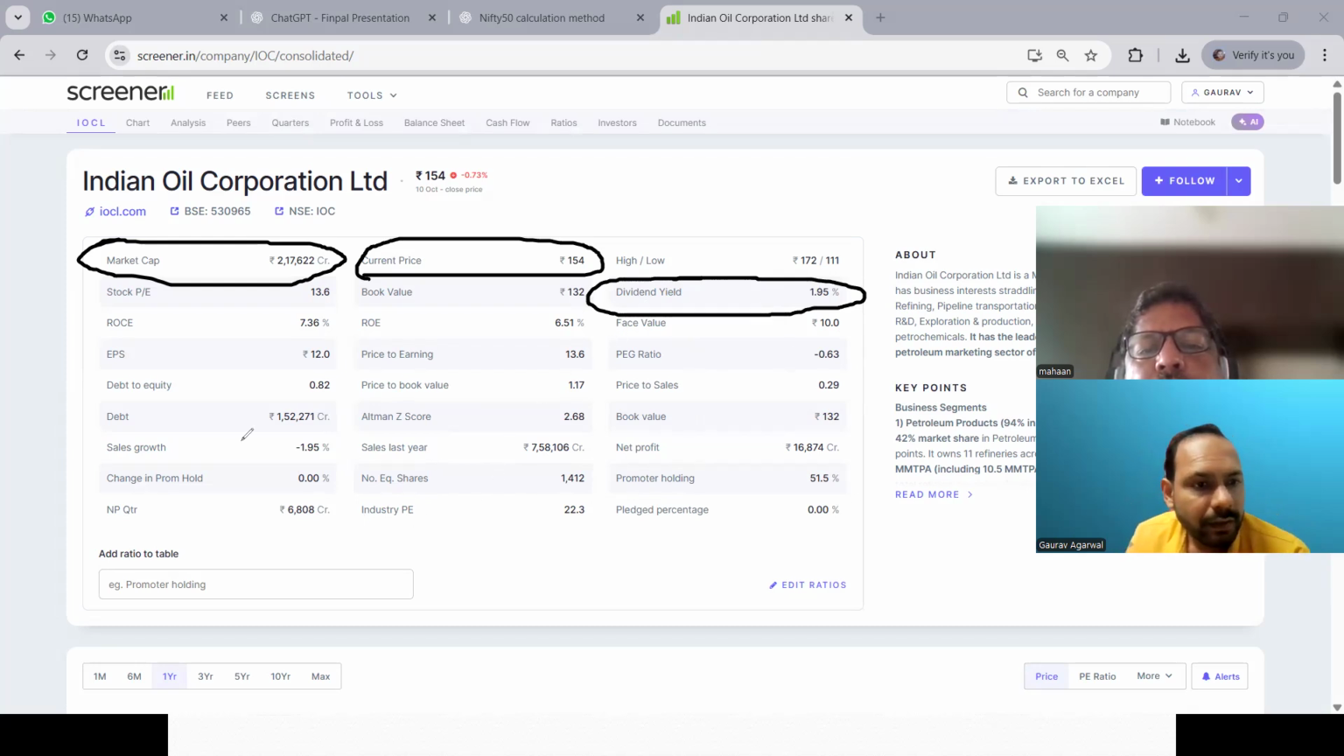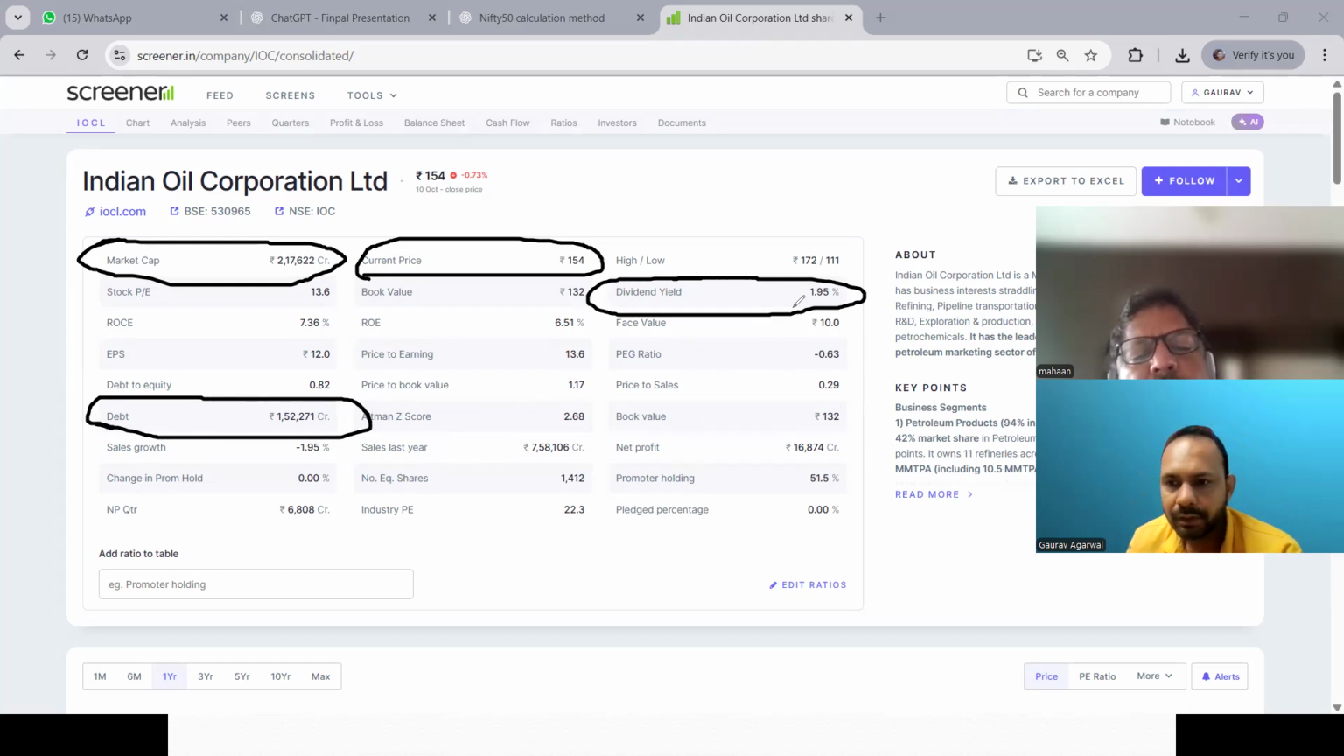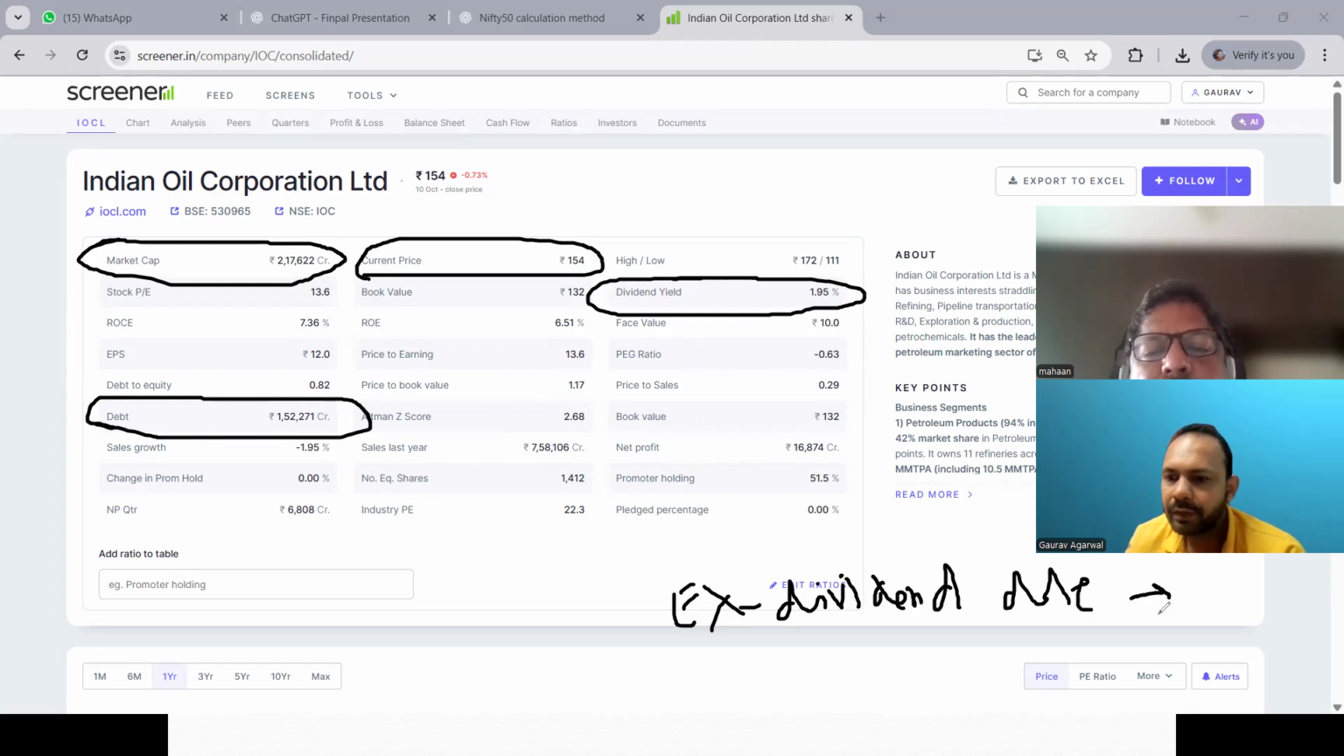And there are certain other parameters that you can check, like debt. If the dividend is declared tomorrow and I invest today, would I get it? See, there is a thing called the ex-dividend date, the date on which you are eligible to get the dividend. Based on the date, you have to plan.